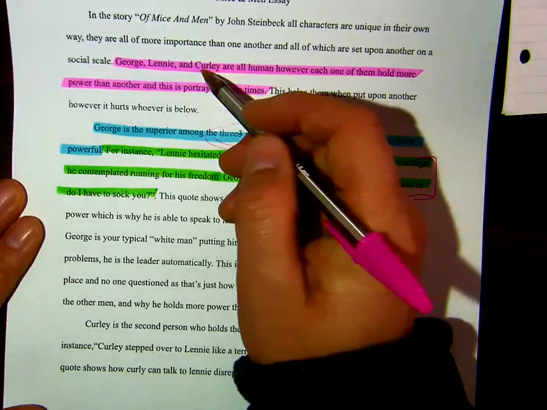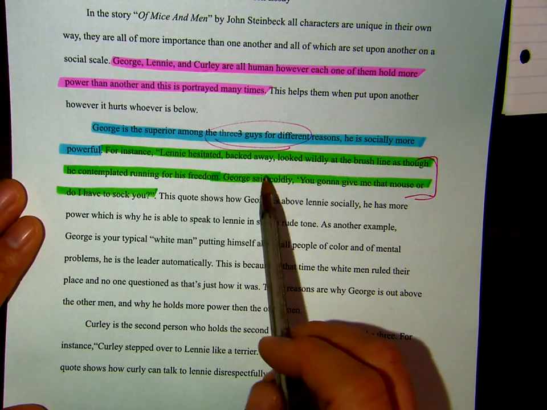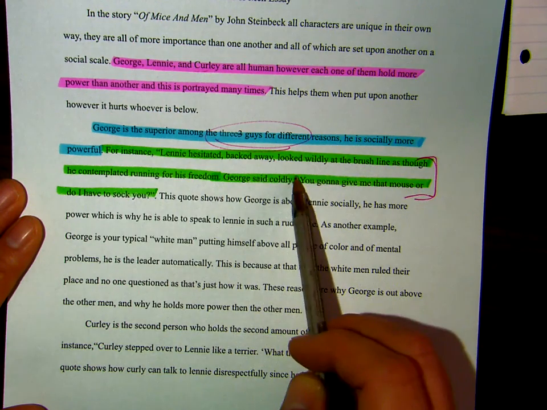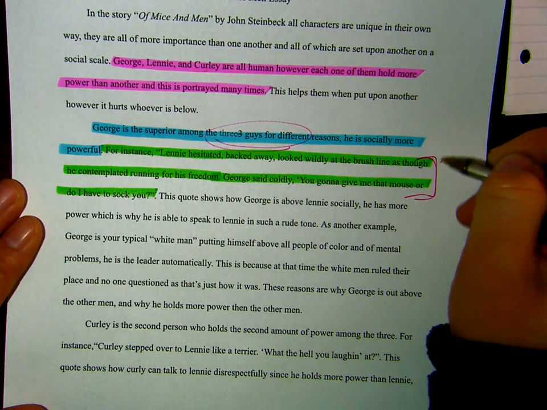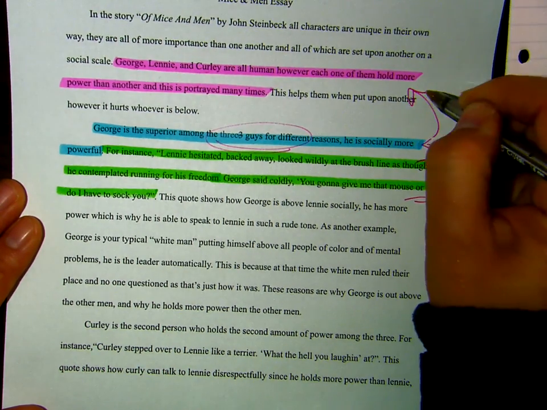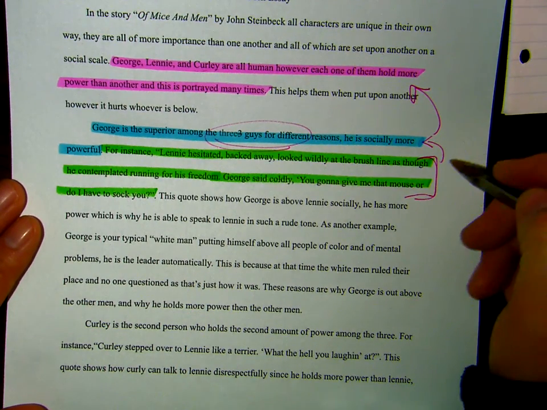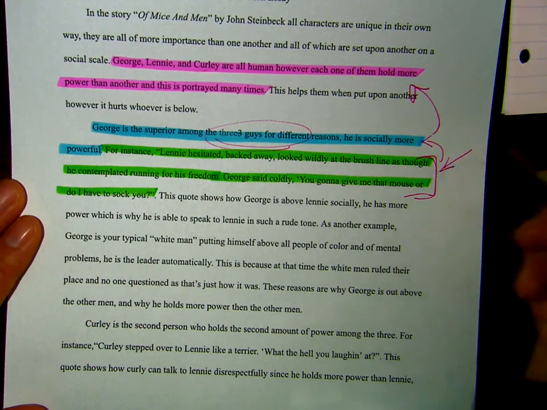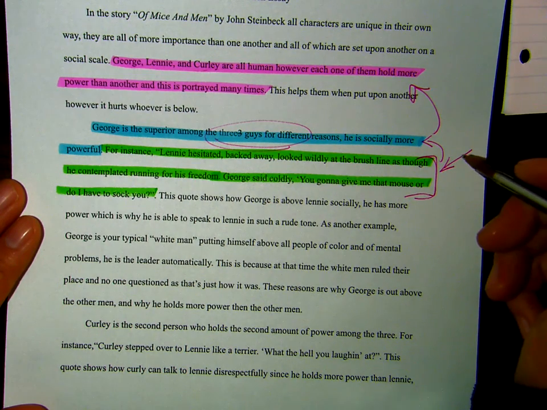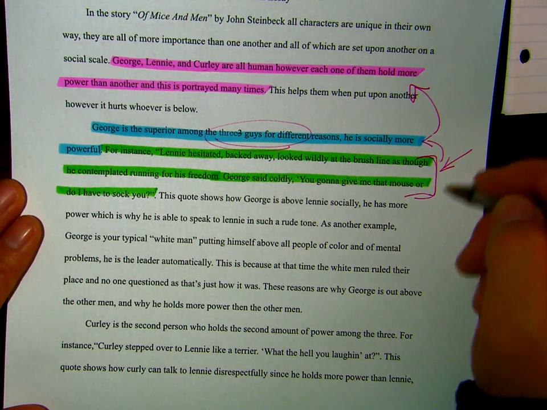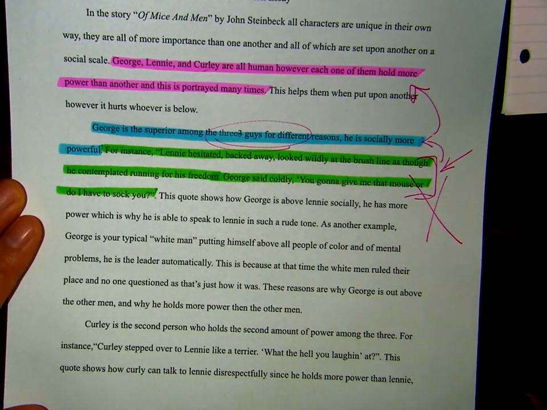And I think they meant Candy, but anyway, this quote doesn't really go with proving what they're saying here. So the idea from this is you need to make sure that the quote that you pick is good and specific to what you're talking about in your topic sentence. Otherwise, a weak quote is going to ruin the whole section for you.